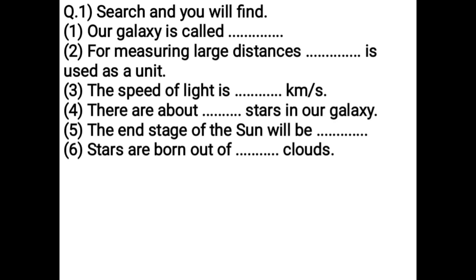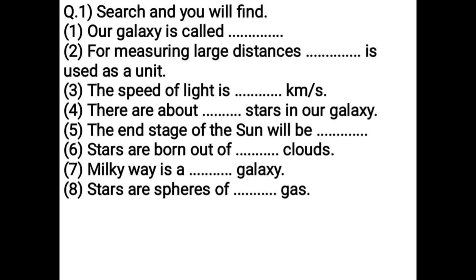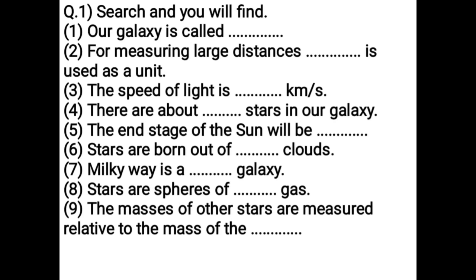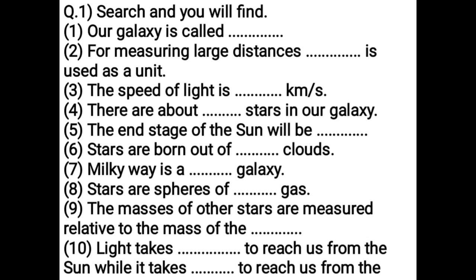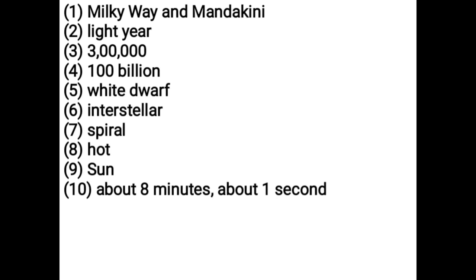Stars are born out of dash clouds: interstellar. Milky Way is a dash galaxy: spiral. Stars are spheres of dash gas: hot. The masses of other stars are measured relative to the mass of the dash: Sun. Light takes dash to reach us from the sun: about 8 minutes, while it takes dash to reach us from the moon: about 1 second.